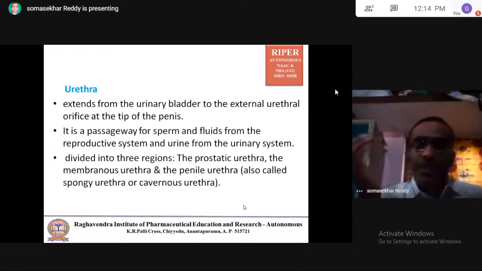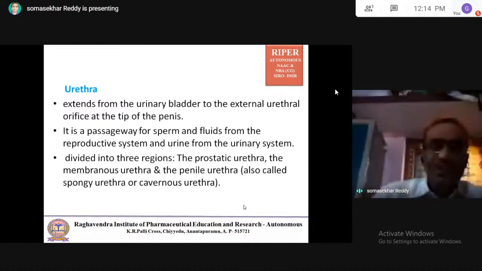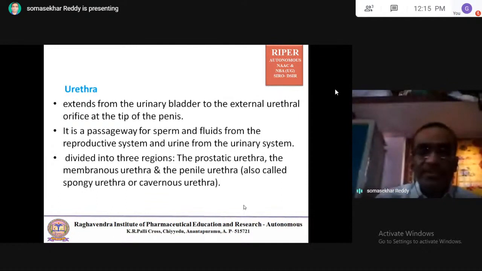It is divided into three regions: the prostatic urethra, the membranous urethra, and the penile urethra, also called the spongy urethra or cavernous urethra. Right? So this urethra is the passageway for both sperm, from the male reproductive system, and urine, from the urinary system.